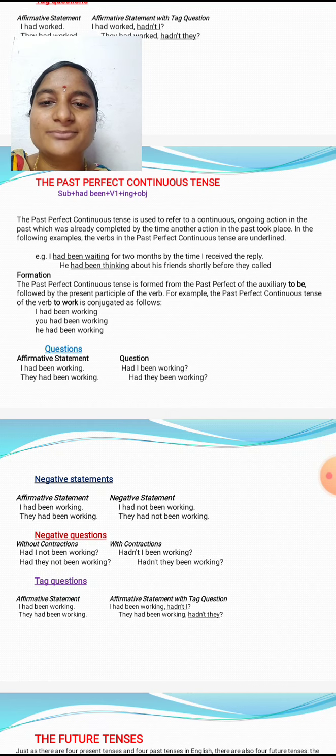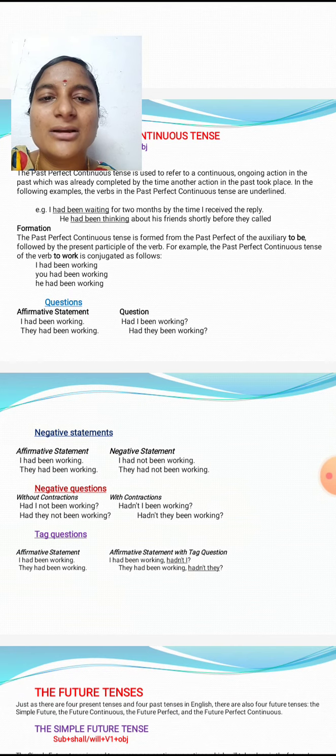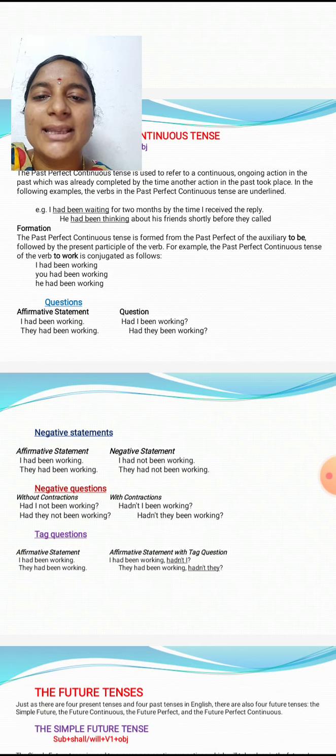So formation here: in this tense we use the past perfect of the auxiliary to be followed by the present participle of the verb. For example, to work: I had been working, you had been working, he had been working. These are some examples of the past perfect continuous tense.